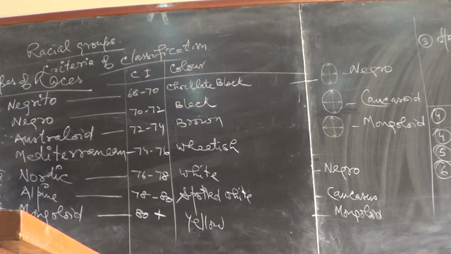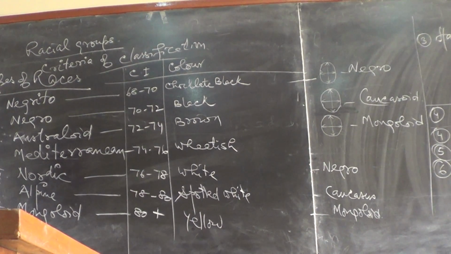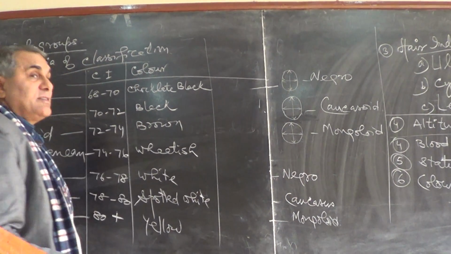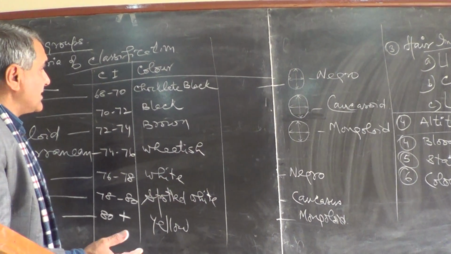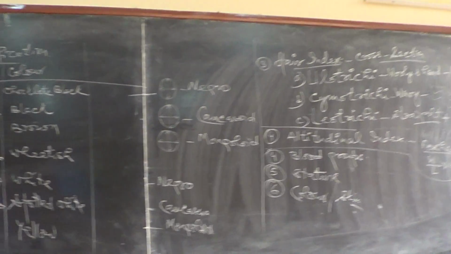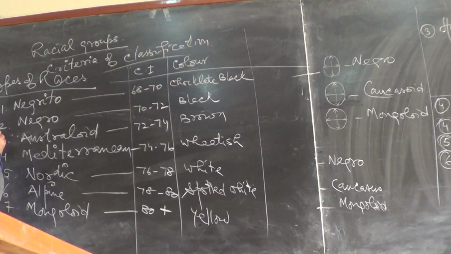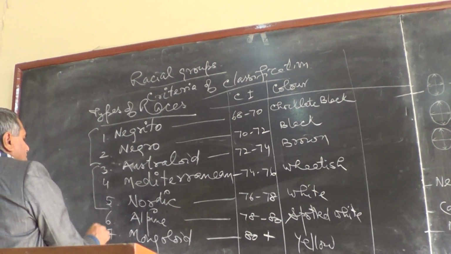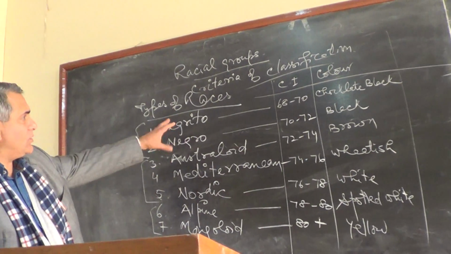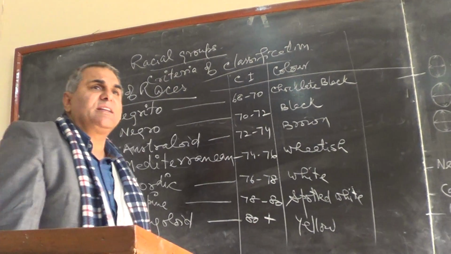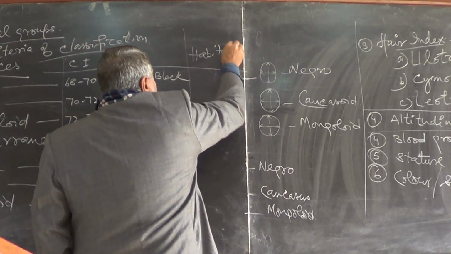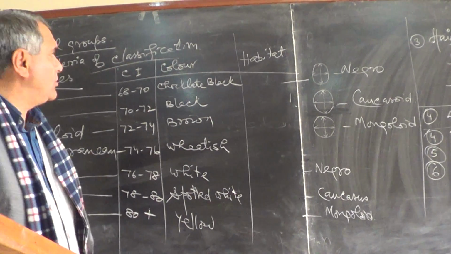And if you feel so, which habitat? Habitat is also very important where they live. Hair index, Cymotrichi, Eulotrichi. They are known as dolichocephalic. They are known as mesocephalic, and they are known as round-headed, brachycephalic. So you can say on the basis of this we can classify. And another is habitat. Where they live.